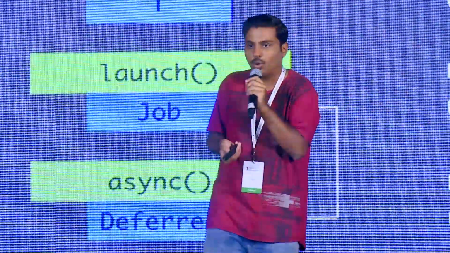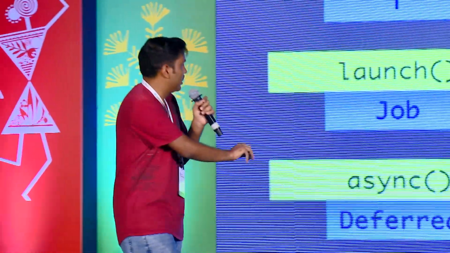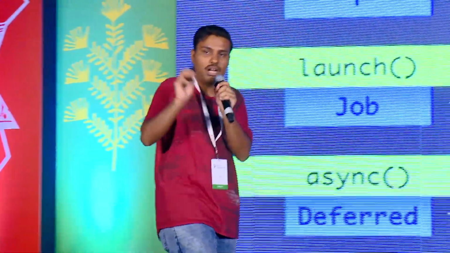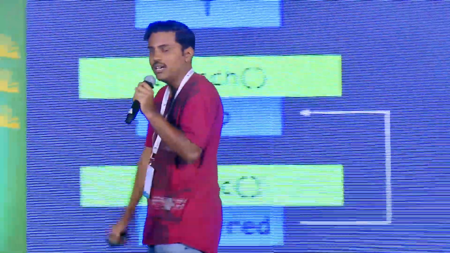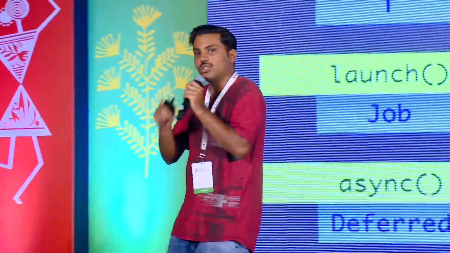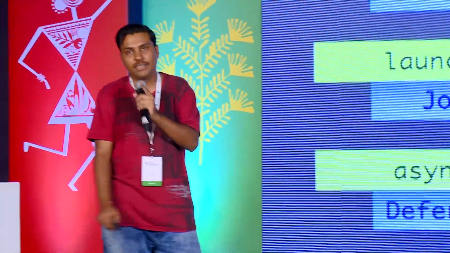You say, hey, I'm going to run something for you. I'm going to take a bunch of tasks that I want to complete. I'm going to start it in a coroutine. Now, async will then take that and complete the task and give you an object called deferred. Deferred is basically a promise in JavaScript. Like, okay, I'll take 10 minutes, I'll take 12 minutes on device A, I'll take 5 minutes on device 2, right? What deferred does is it's going to say, hey, I'm going to promise you're going to get a result or an exception for it, right? Again, you have to handle your exceptions here.